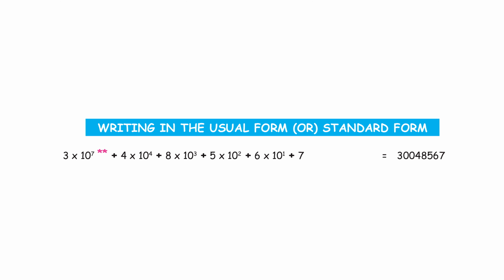If you look at this number, first we have 10 to the power of 7, and after that we have 10 to the power of 4. So we have 10 to the power of 6 and 10 to the power of 5 missing. So the digits corresponding to that would be 0. So let's go ahead and write the number. What do you think is the standard form of this long form number? It is 300, because 10 to the power of 6 and 10 to the power of 5 are missing. So 300 4, 8, 5, 6, 7. So now you know how to write a number in its expanded form or in the standard form.